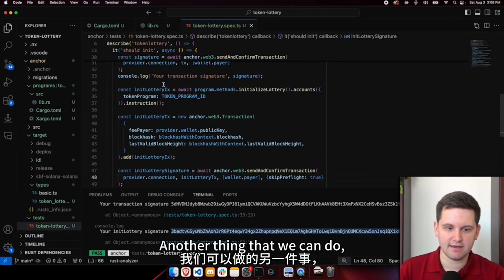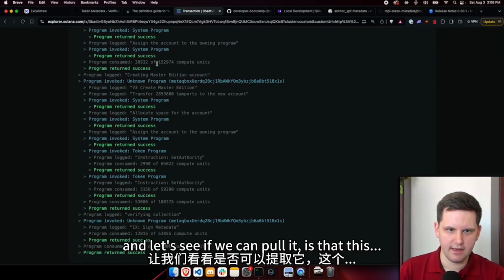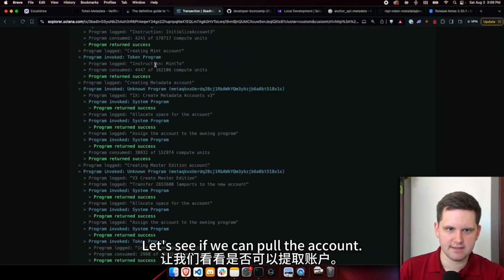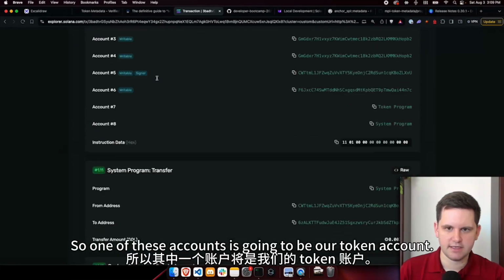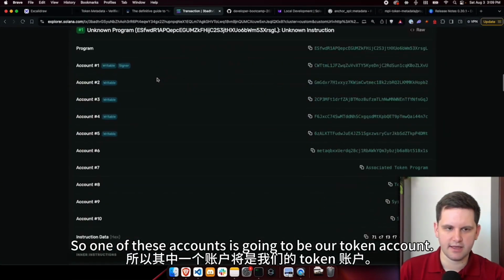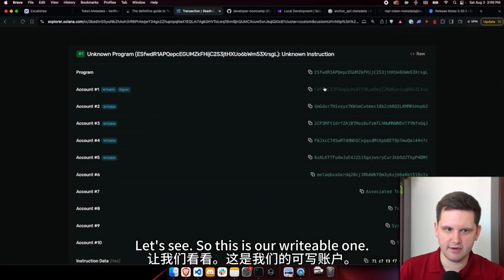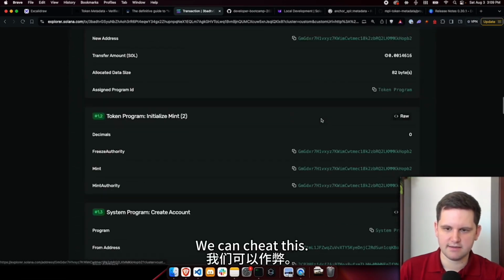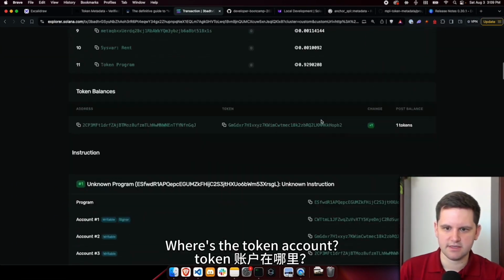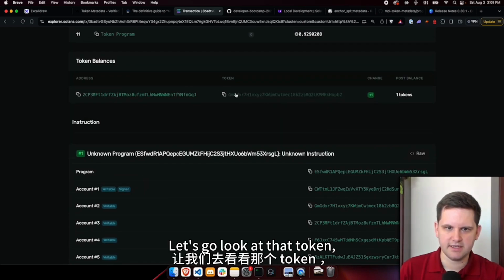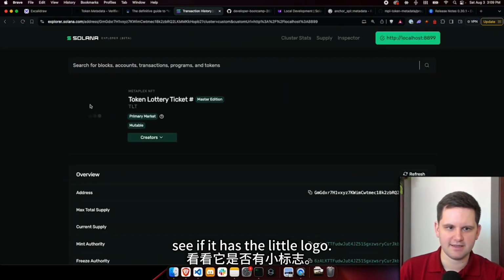So fantastic. Another thing that we can do, let's see if we can pull the account. So one of these accounts is going to be our token account. Let's see. So this is our writable one. We can cheat this. Where's the token account? Here we go. Address token. Let's go look at that token, see if it has the little logo.